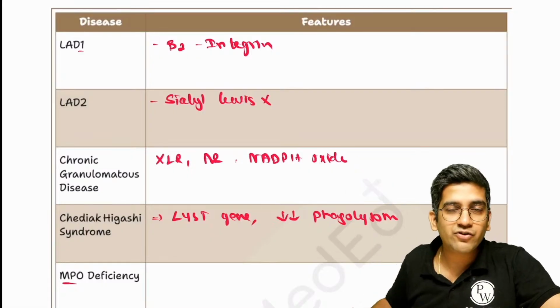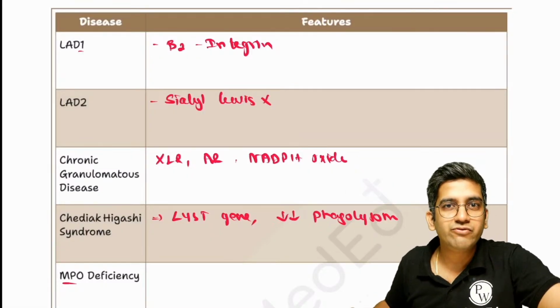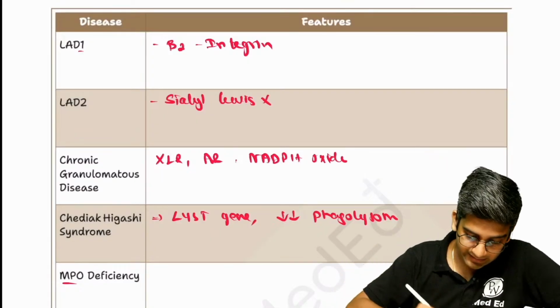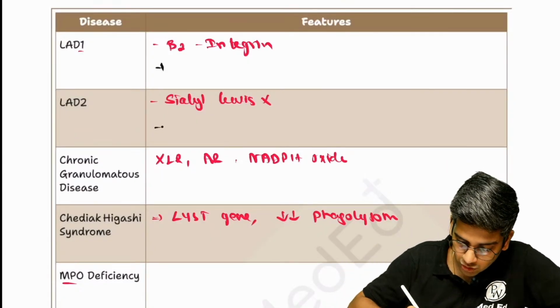One common finding for every disease, no? More infection, recurrent infection, reduced immunity. That's one common finding for anything, right? So here, I'm not going to write that part.